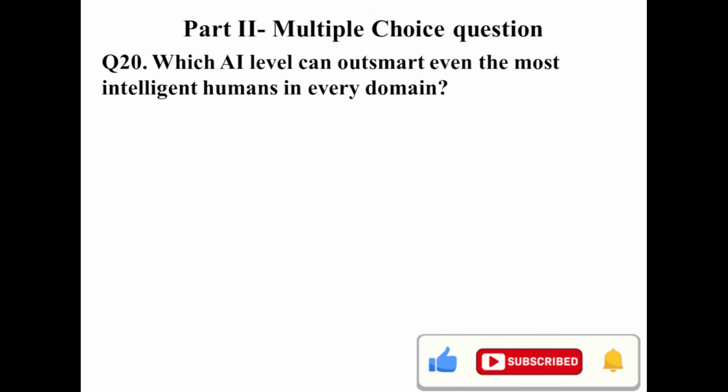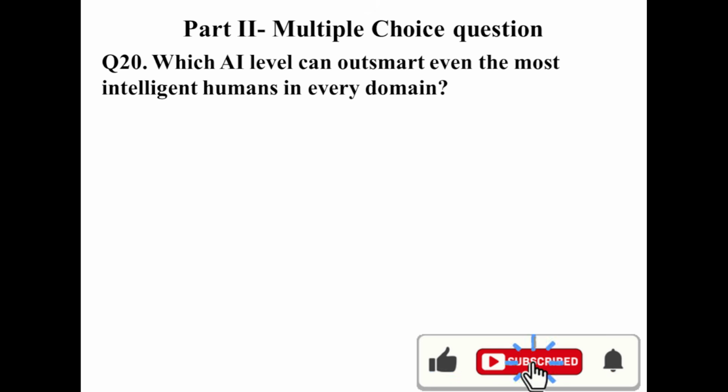Question number 20. Multiple choice question. Which AI level can outsmart even the most intelligent human in every domain?